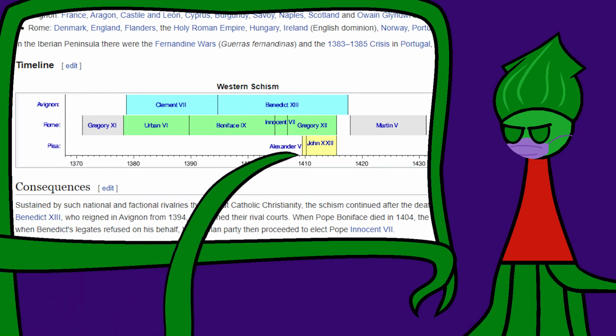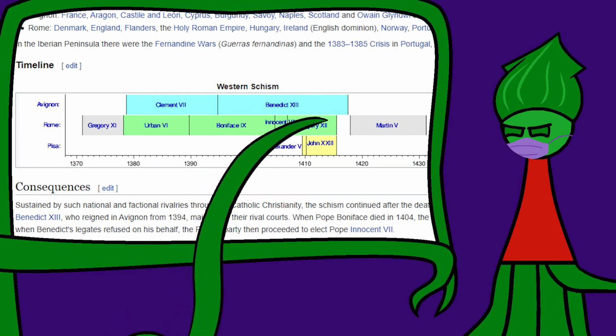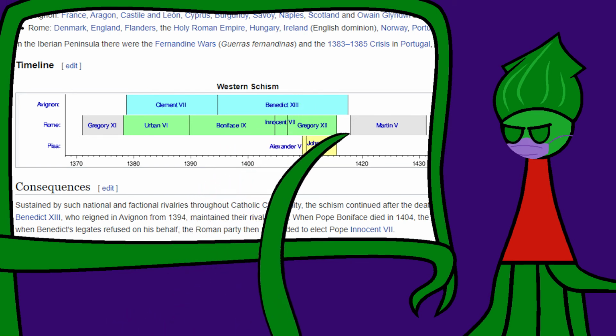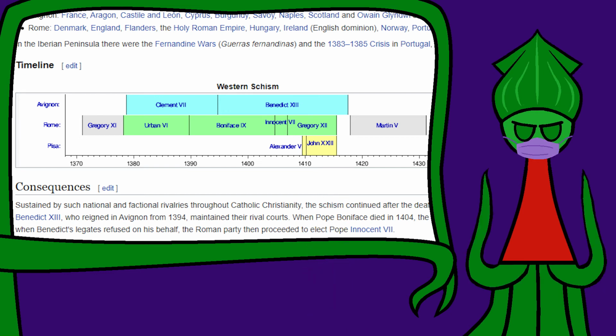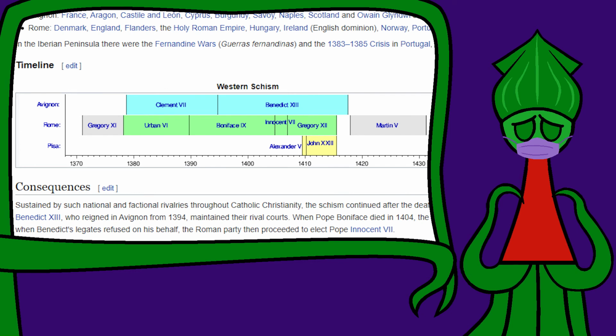Some chuckleheads in Pisa thought they'd fixed this by electing the real pope, Alexander V, but suddenly there were three popes, and each pope excommunicated the other two. In 1417, it was agreed that all the popes would retire, or if they wouldn't retire, then they'd be ignored, because now the pope was Martin V, and no one must ever mention this again. This was a period of cultural multiple personality disorder.